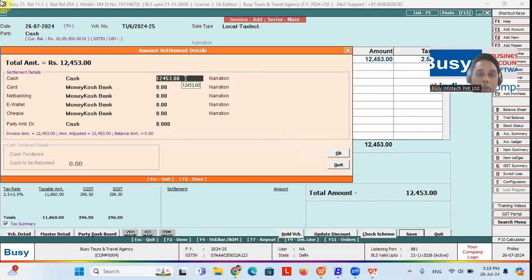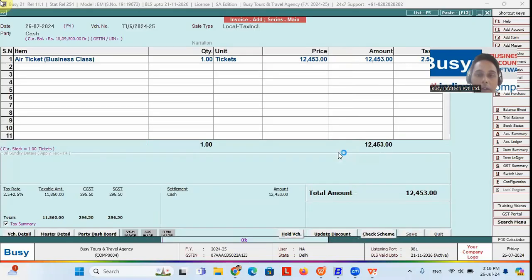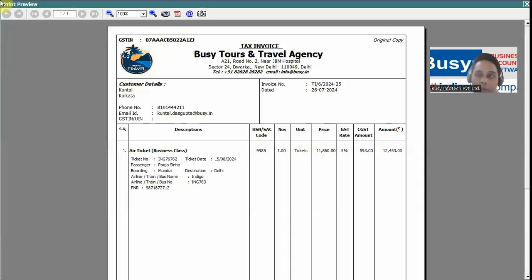Here once you are going to generate an invoice, you can mention the cash detail, if you're going to collect the amount in cash or in card or in net banking, you can put a certain amount in this box also, or you can select the mode called cash or card over here also. You can put the value over here, that will reflect in the ledger also accordingly. And once you save this, the invoice will get printed over here as per the industry need.